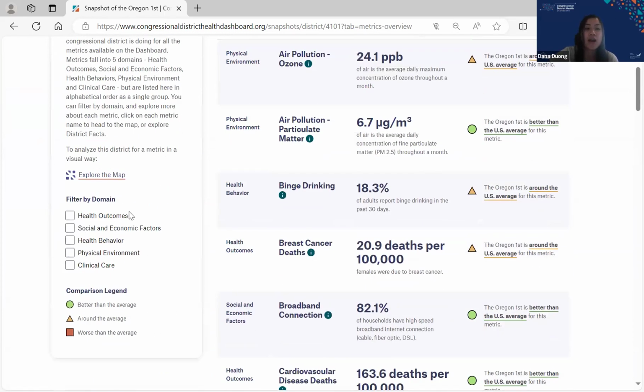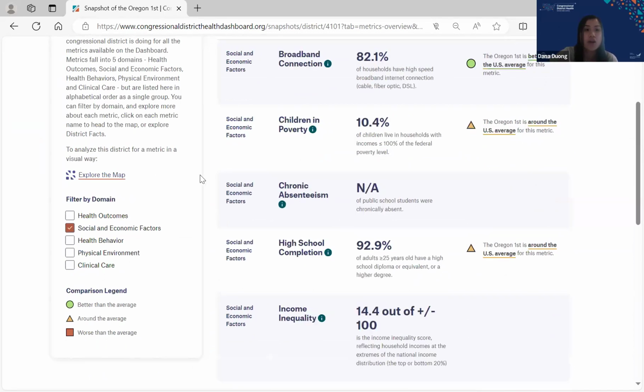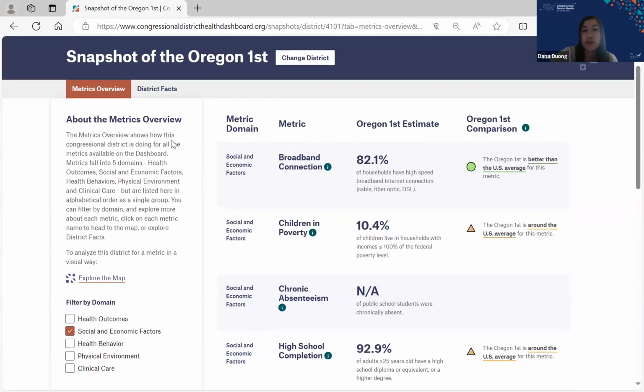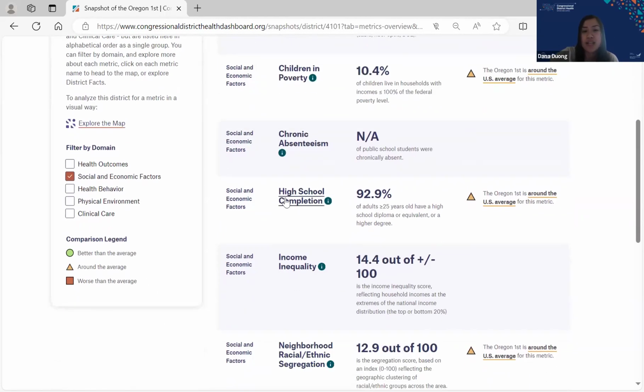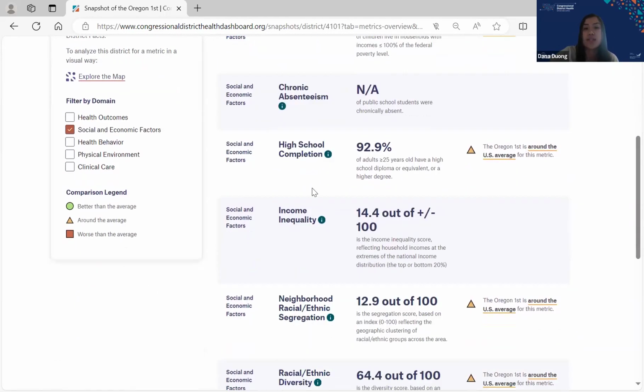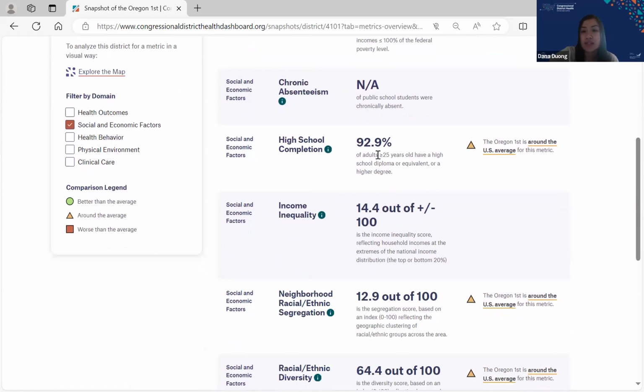Let's say I go to the site and I'm interested in looking at social and economic factors because I'm interested in looking at education. So I'll filter for that, and I can see how Oregon's first district performs for all those metrics under that domain and the comparison to the US average. I'm really interested in high school completion, let's say. So I'll scroll down here. I can see that 92.9% of adults that are 25 years old or older have a high school diploma or equivalent or a higher degree.